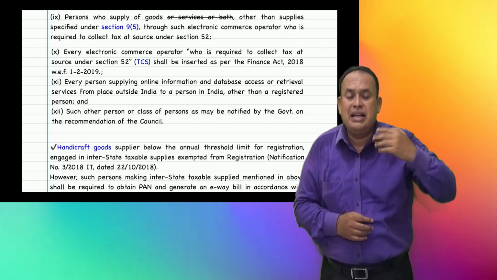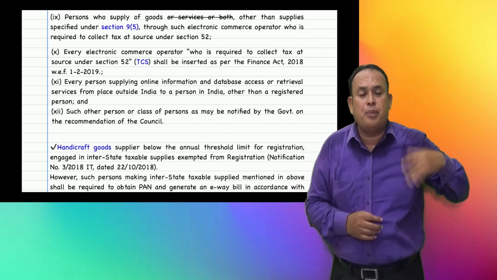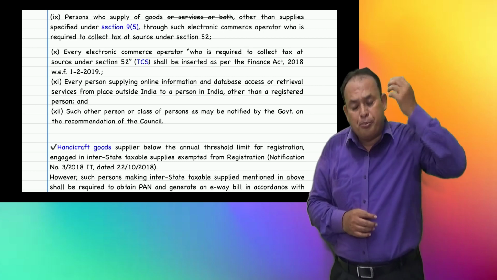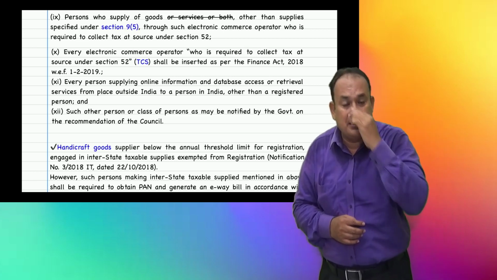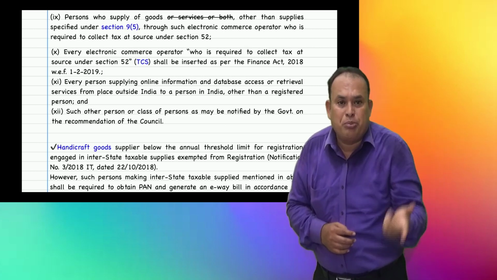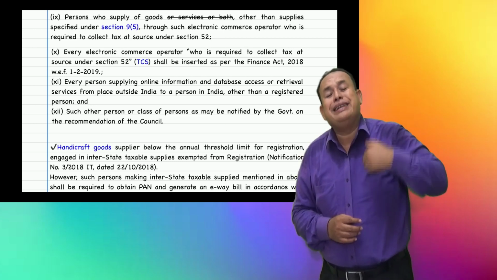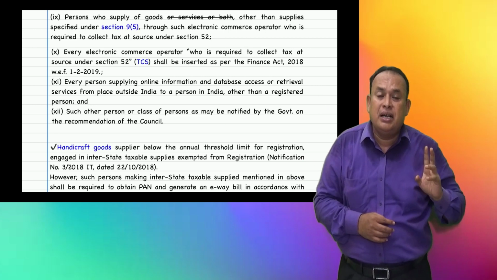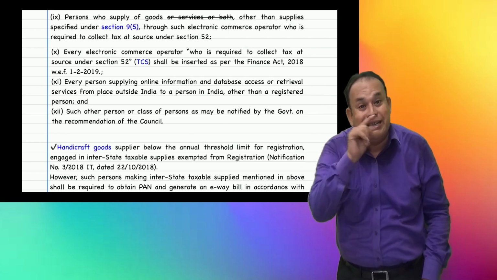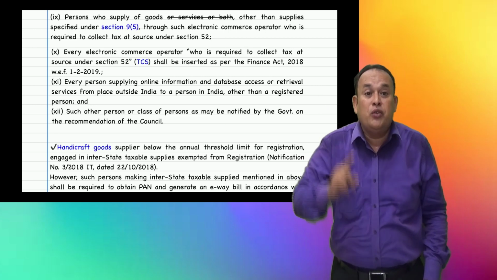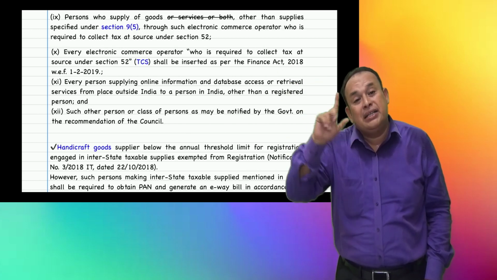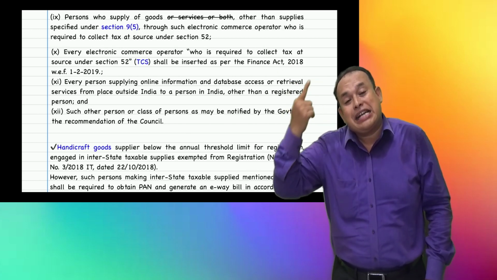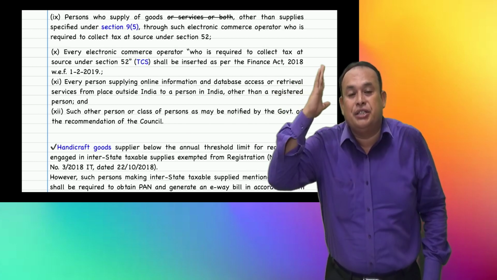Likewise, as a TCS collector, there is a separate registration to deposit the TCS. When I pay this TCS to the department with a separate registration, that amount is auto populated in the electronic cash ledger of the person from whom I had deducted.